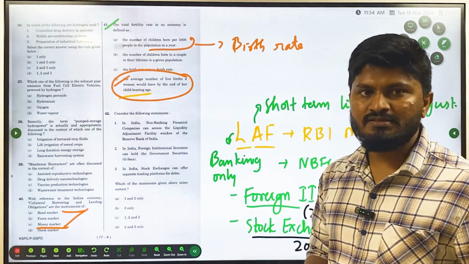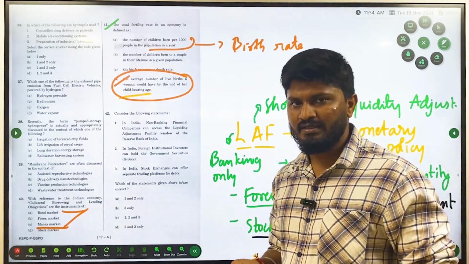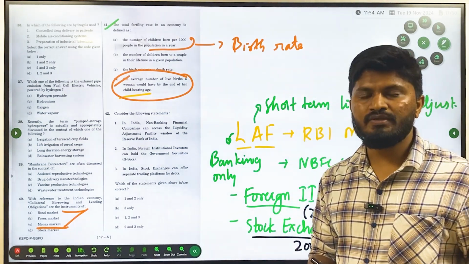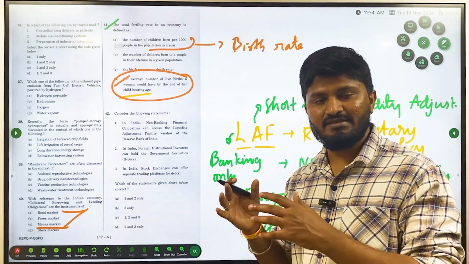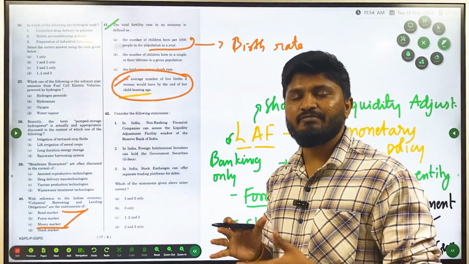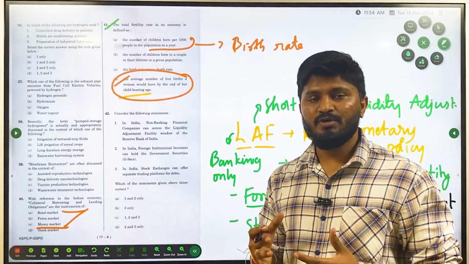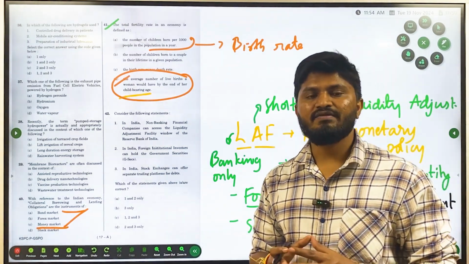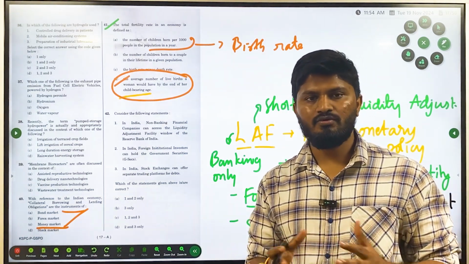The total fertility rate of India is presently 2.7, and it should be brought down to 2.1, and many of the states have already brought it down to 2.1. Many of the states are having a fertility rate below 1.7, meaning the number of children a woman can have in her lifetime in that particular state is 1.7, meaning around 1 and 2.